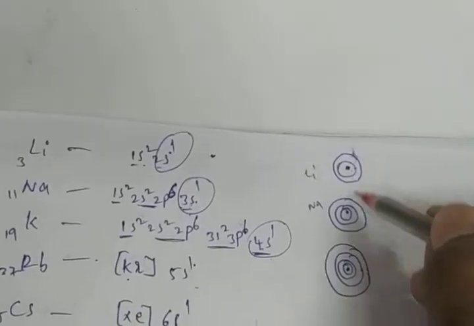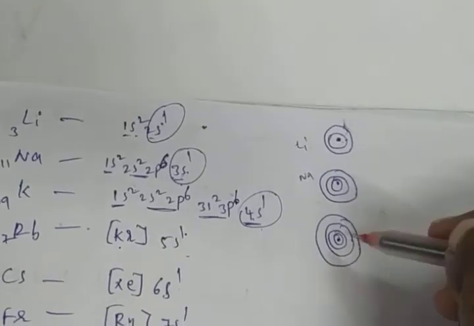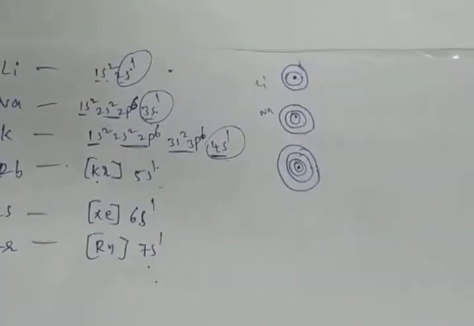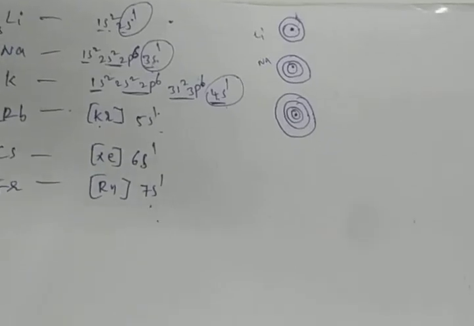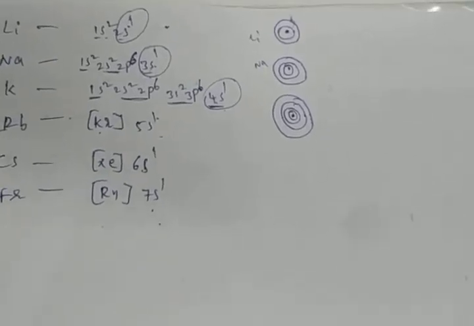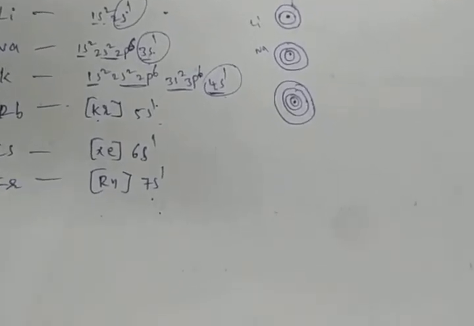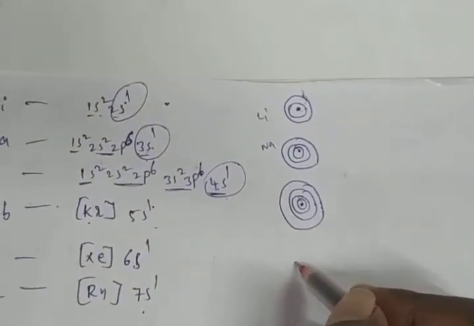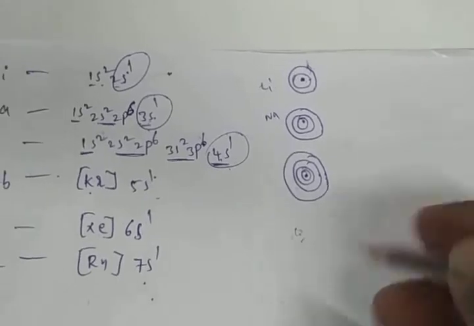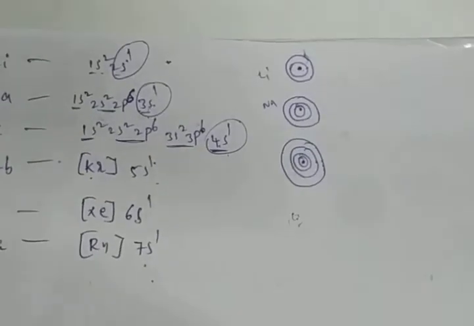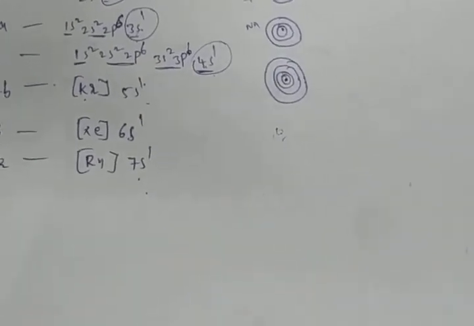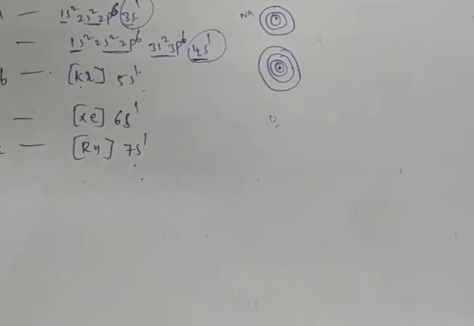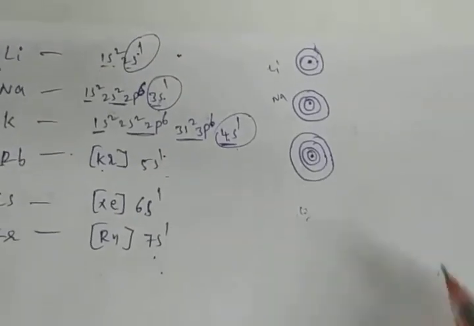Then from top to bottom, shells are increasing. This is the one reason. And the second reason is about nuclear charge also. Nuclear charge is also increasing. This is the first reason. In the same way, for rubidium, cesium, one shell will be increased from top to bottom. And the second reason: nuclear charge also increases.